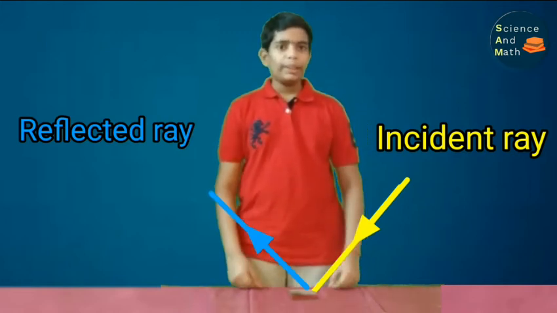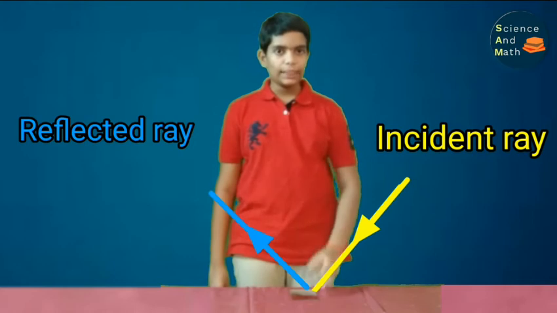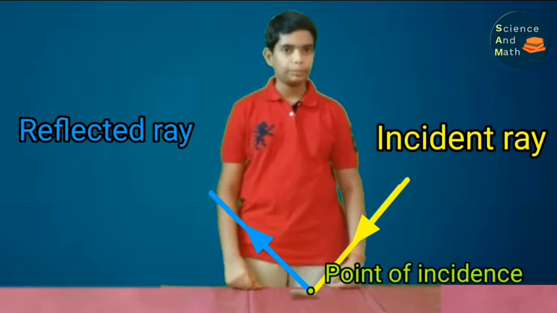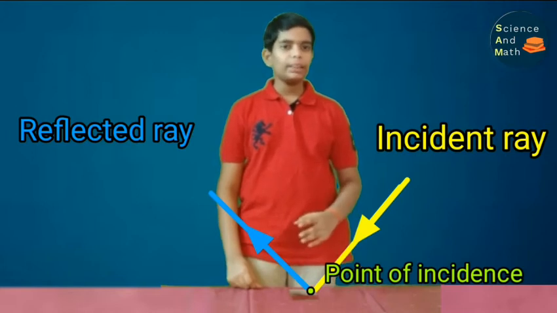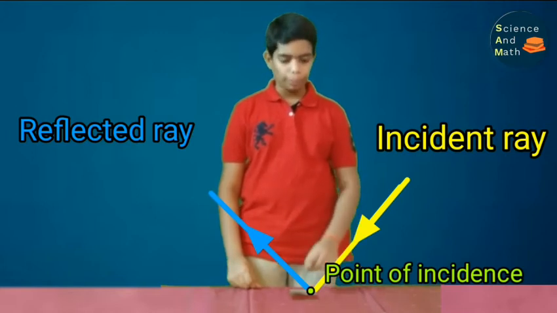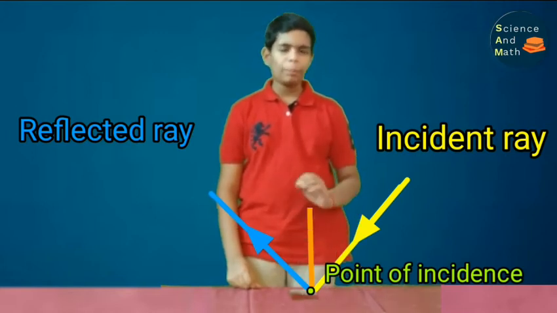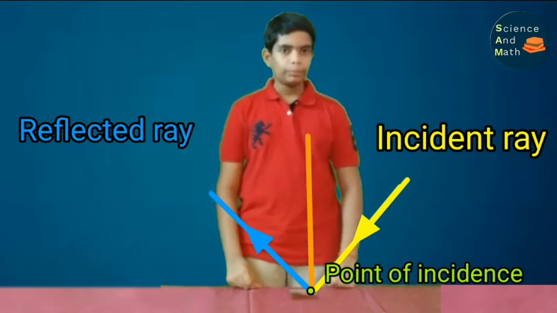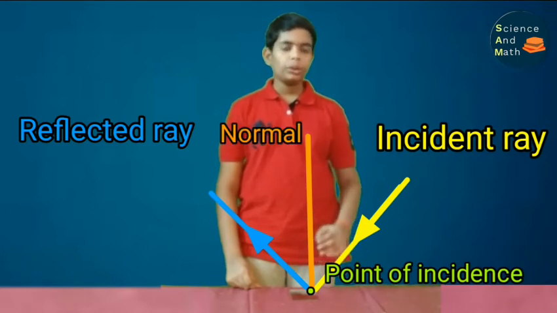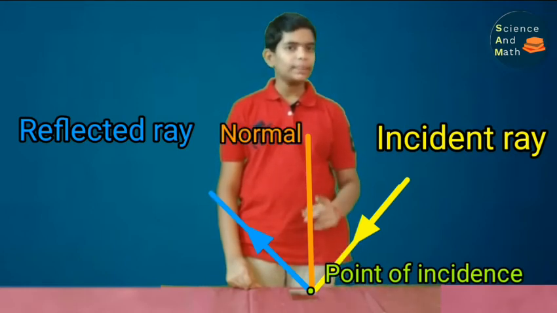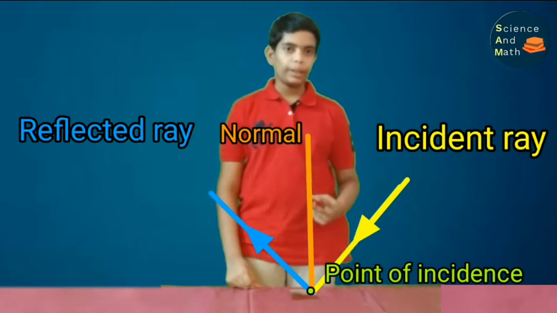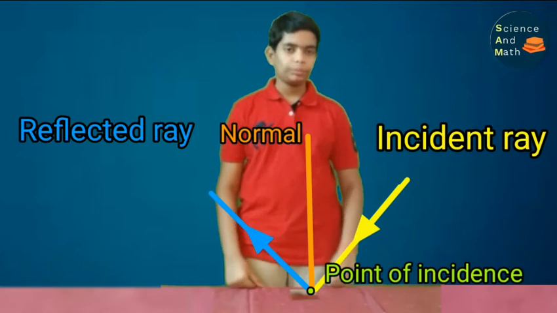The point where the incident ray strikes the reflecting surface is known as the point of incidence. An imaginary line can be drawn from the point of incidence perpendicularly to the reflecting surface. So, this line is known as the normal. So, here you saw two rays and one line, that is incident ray, reflected ray and the normal.